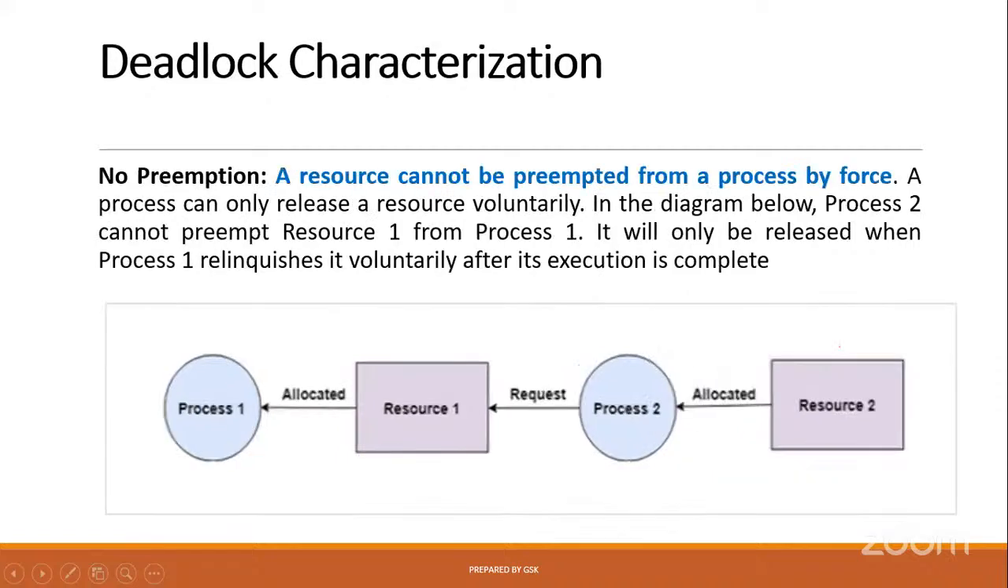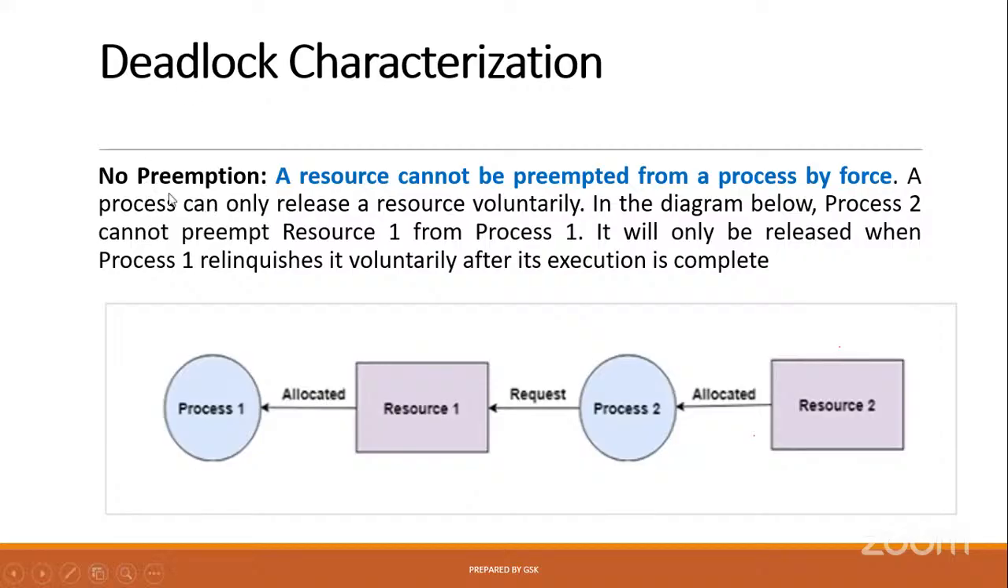Next, no preemption. We already know what preemption means. Once a process is allotted, even though the execution is not completed, the process must come from running state to ready state. That is preemption. The rule here is no preemption. If no preemption exists, there is a chance for the occurrence of deadlock.